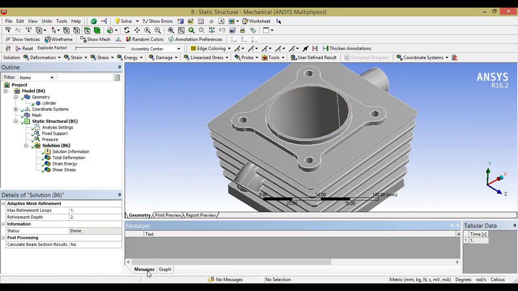So what you have to do is click on the messages. If there are some errors, they generally come with respect to the solving errors, or if the load provided results in extreme deformations. Then there are generally errors with respect to deformations that you have to look through. Then you have to change the magnitude of the loads.